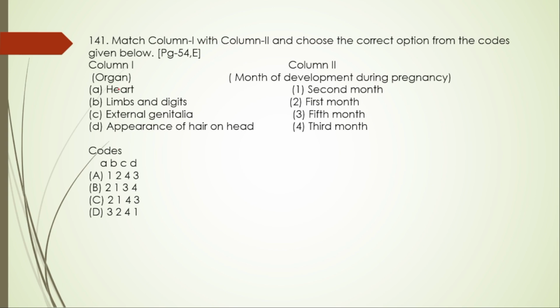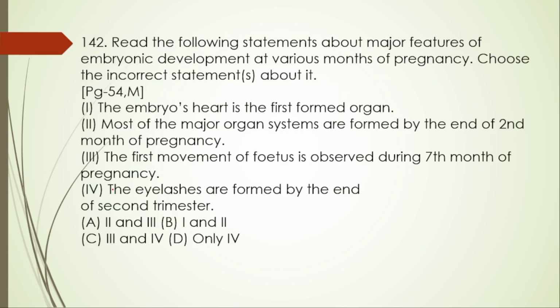Column 1 with column 2, match the following. Heart is at the first month, so A is 2. Then limbs and digits, just now we discussed, that is second month. External genitalia, that is at the third month, fifth one, and then appearance of the hair on the head at the fifth month. So here 2143, the right option is option C.